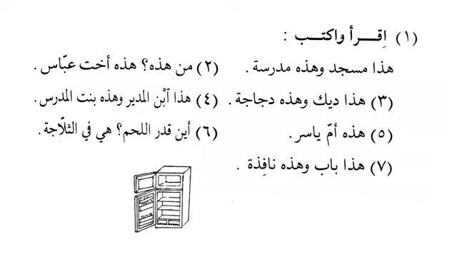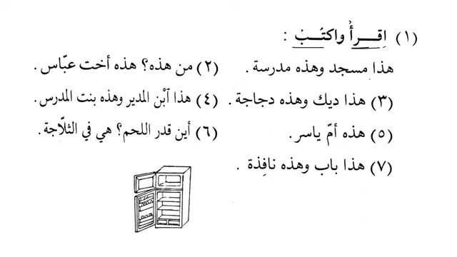Iqra, waktub, read and write. Here the ending is sakin, so we read it as iqra, and this one also has a sakin ending, waktub. Why is the ending sakin? Because these are commands, and in Arabic the command is always sakin. So the only thing we need to know is that whenever we make a command, fi'l al-amr, the ending is always sakin.